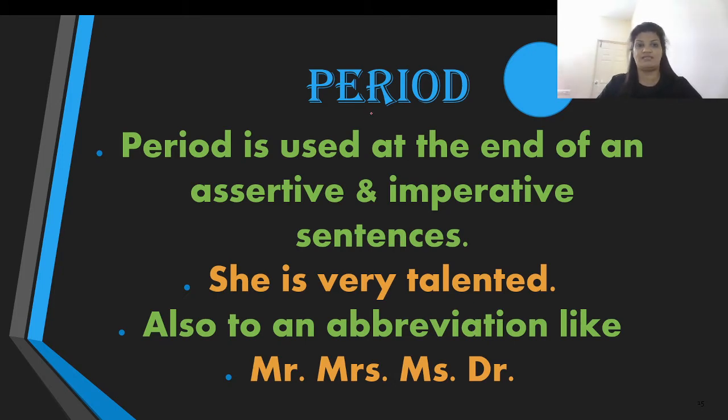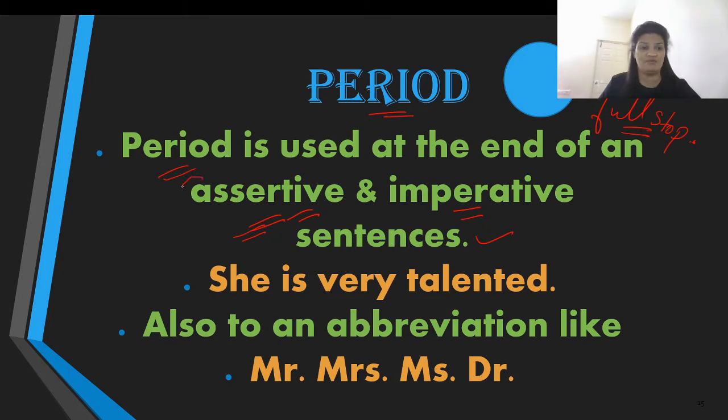Number one is period, which is also referred to as full stop. So full stop means that you have to take a complete pause. Period, like I said, full stop, is used at the end of assertive and imperative sentences. I hope you remember the assertive and imperative sentences that we learned in our video number 1. If you haven't, I would suggest you go back and watch that video and come back to this video to learn about punctuation marks.